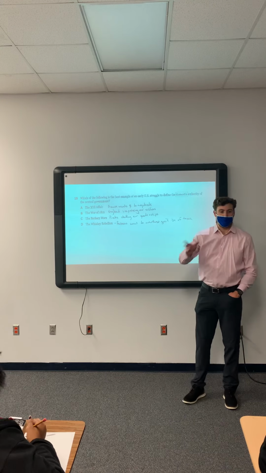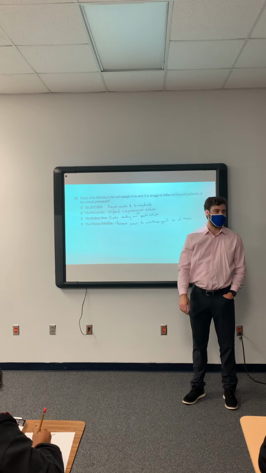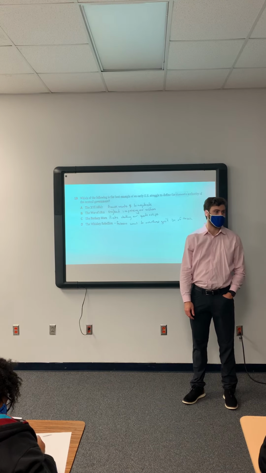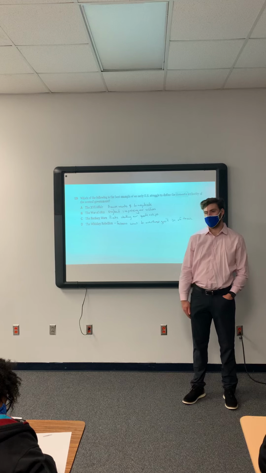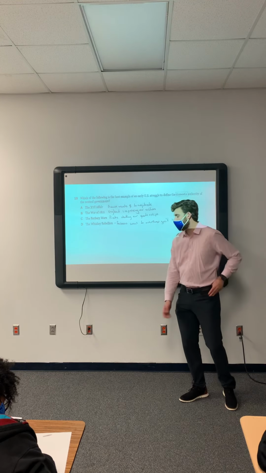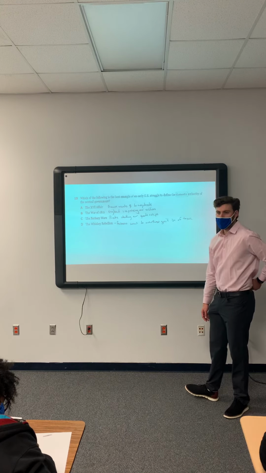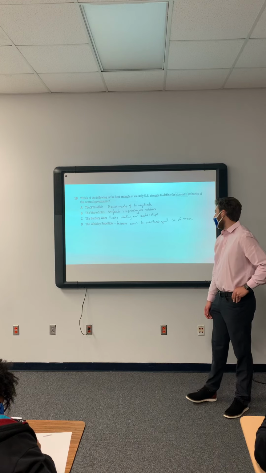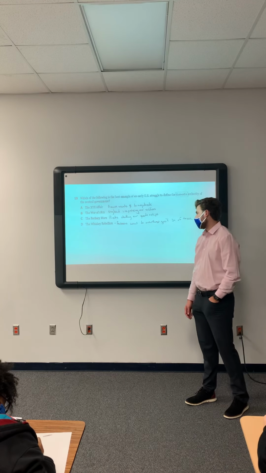Who came in and helped shut down the Whiskey Rebellion? George Washington. George Washington came in and shut down the Whiskey Rebellion. And so that was how we decided that we needed a strong central government.